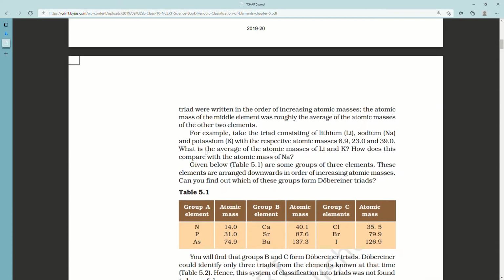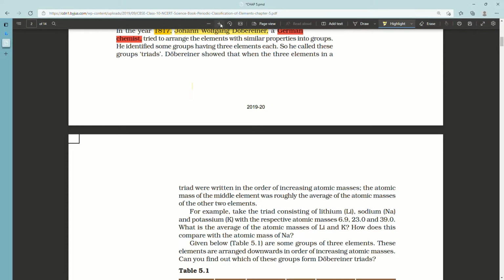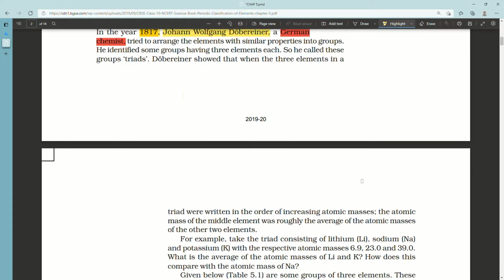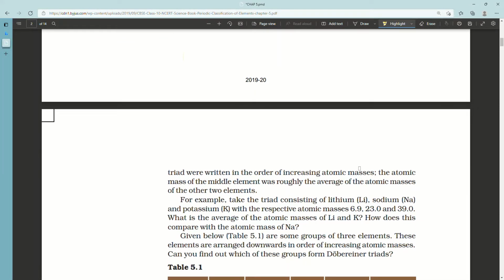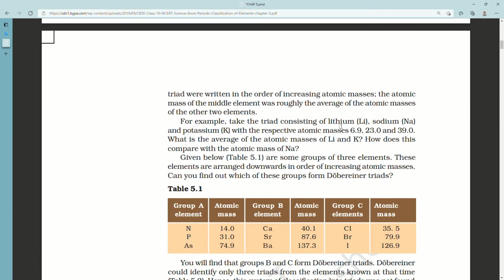For example, take the triad consisting of lithium, sodium and potassium with the respective atomic masses: lithium 6.9, sodium 23 and potassium 39.